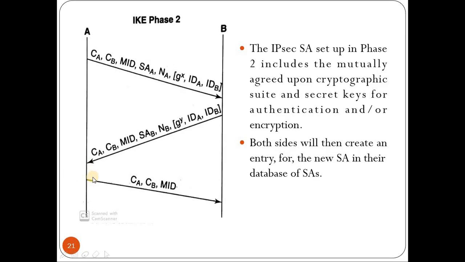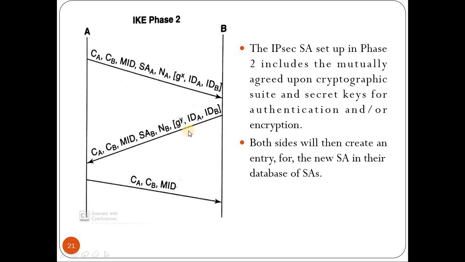On completion of that, A will send one more message which comprises the cookie of A, cookie of B, and also the MID. This third message is just an acknowledgement for B to say that A has received the second message and has computed the secret key. Now both have computed the secret key and will use that secret key for further communication in the current IP security association. Coming to whatever is in bracket, it is optional.